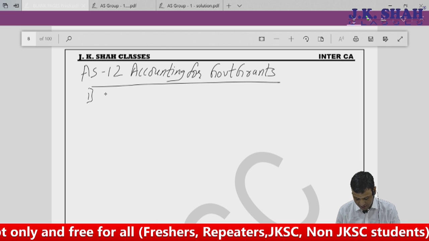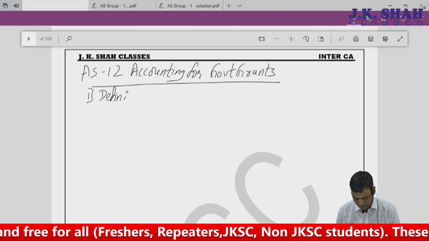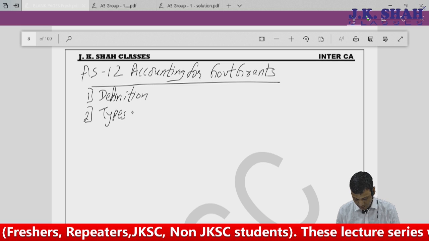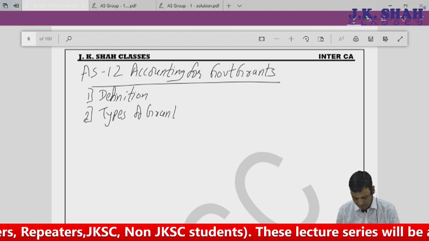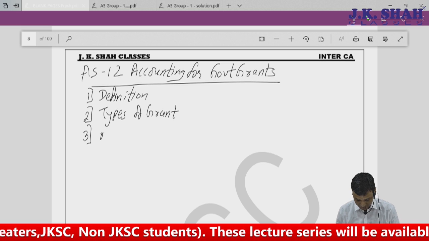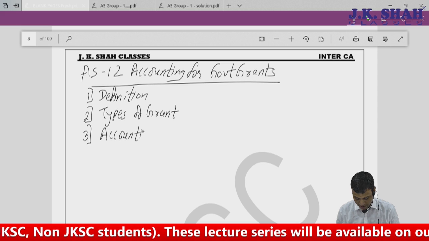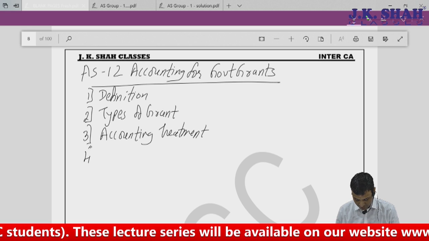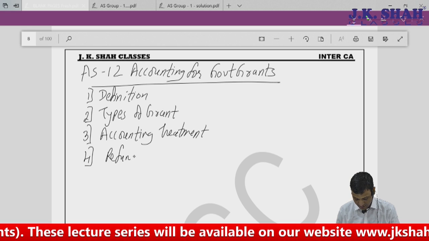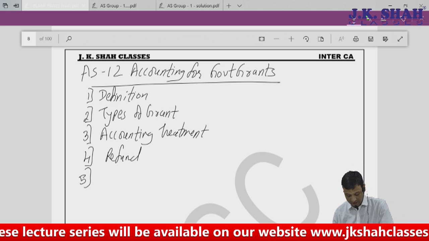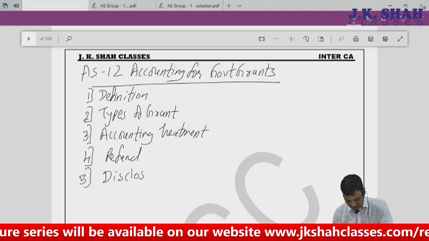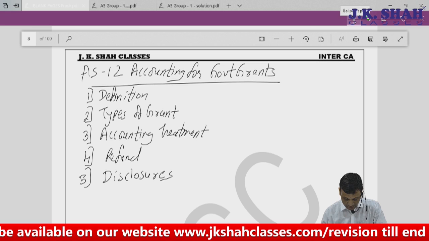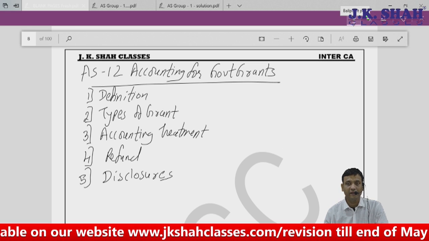The points which we will discuss are the definition, types of grant, third, accounting treatment, fourth, refund, and the last area, that is disclosures. So we are going to study these 5 areas as far as accounting for government grant is concerned.